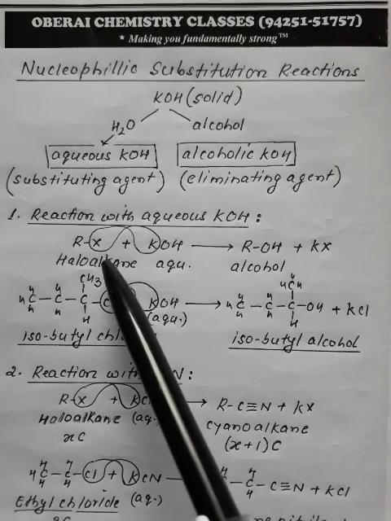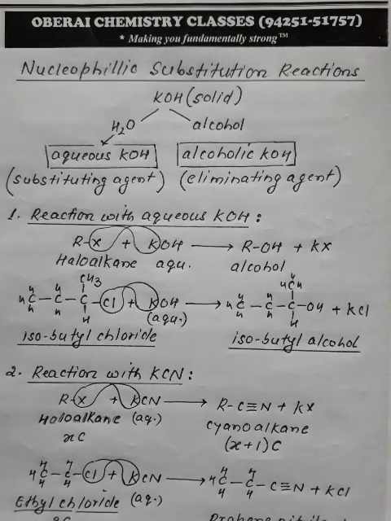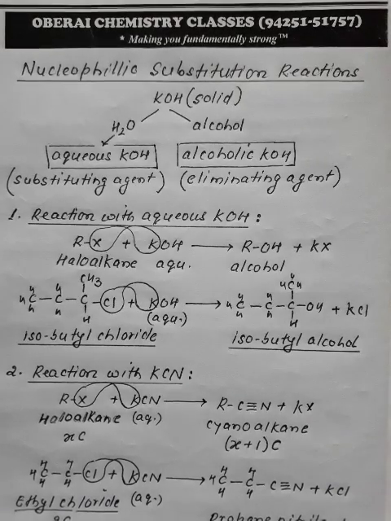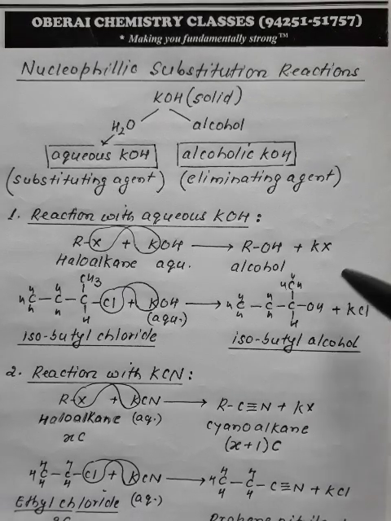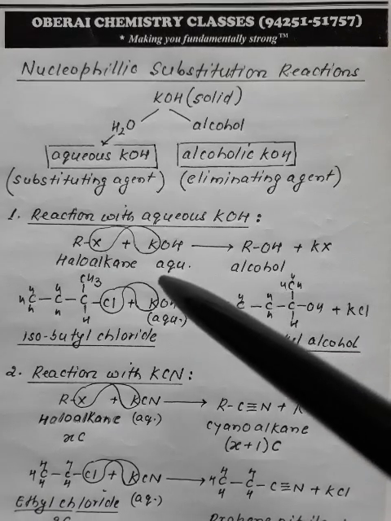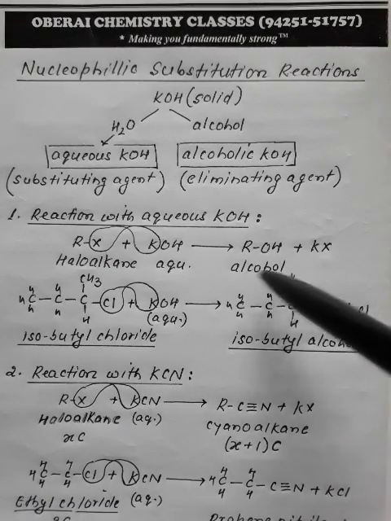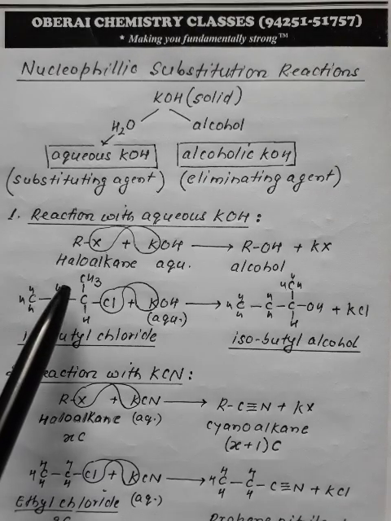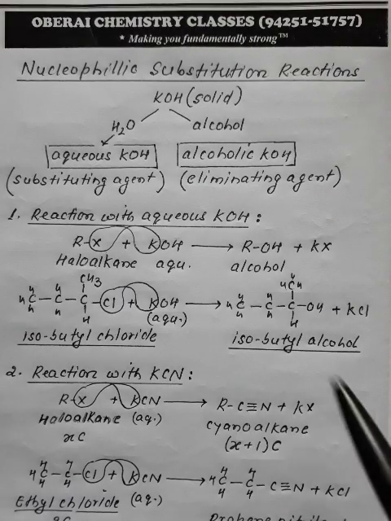This X is a nucleophile, OH is a nucleophile. Since one nucleophile is getting substituted by another, it is an example of nucleophilic substitution reaction where haloalkane is converted into alcohol. Haloalkane is the reactant, alcohol is the product.